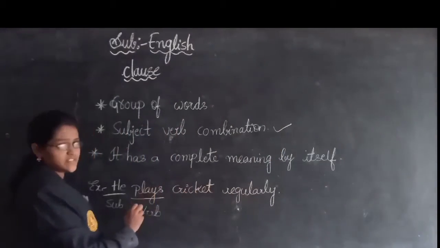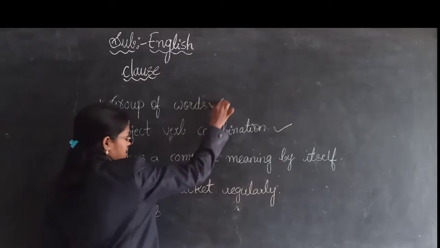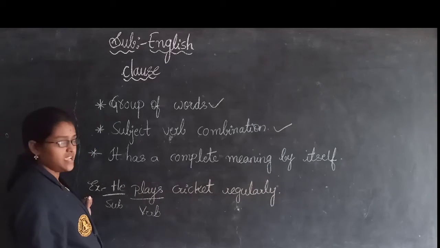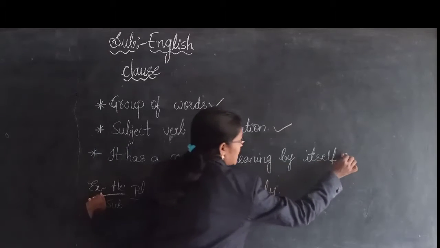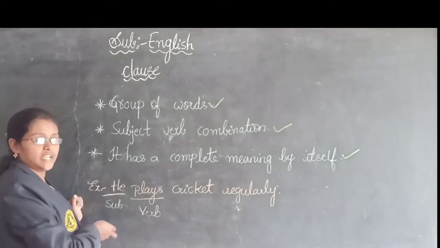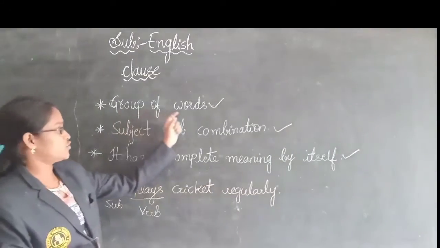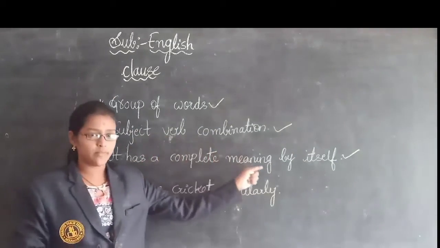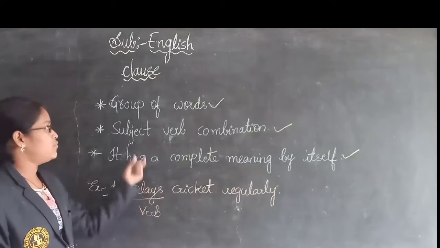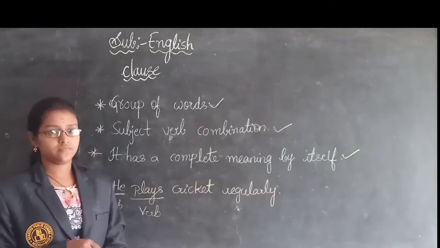Next, this sentence has a group of words. Next, it has a complete meaning. Does this sentence have a meaning or not, children? Yes, it has a complete meaning by itself. Then what is it, children? It is nothing but a clause. Understood, children, what is meant by clause? Clause means it has a group of words, a subject verb combination, and a complete meaning by itself. This is the example of clause. Next, we learn about the types of clauses.